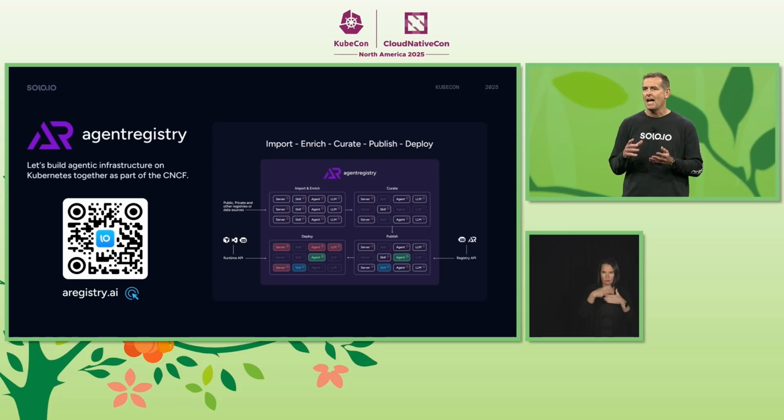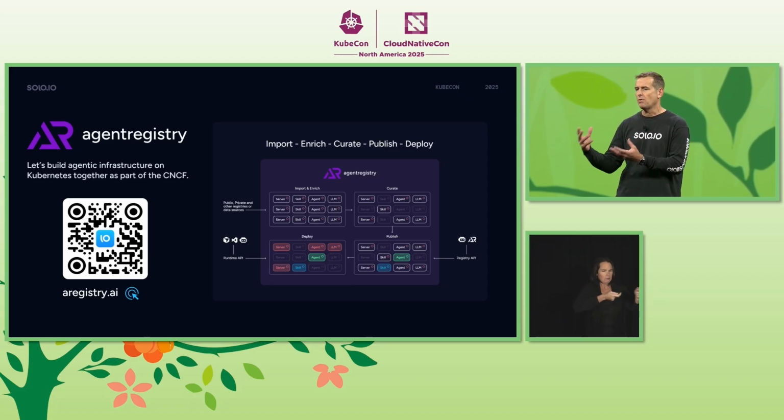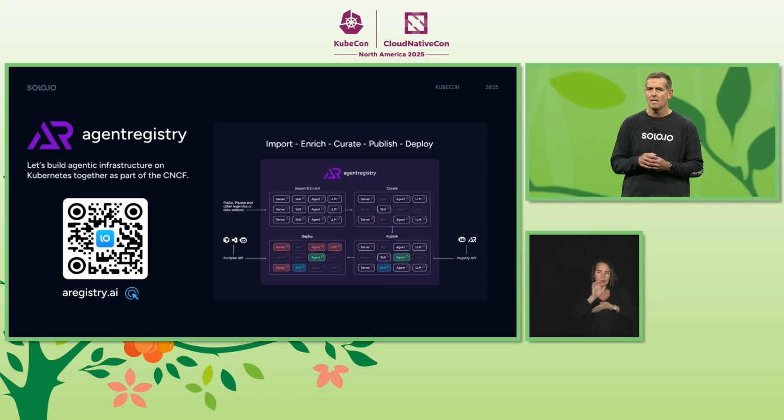Agent Registry is a context-aware registry that handles full lifecycle management of AI artifacts for your developers to consume and your platform teams to manage. Agent Registry can federate multiple private and public registries, handle curation of your catalog with scoring and evaluation criteria, have access control policies, and can actually support private registries.